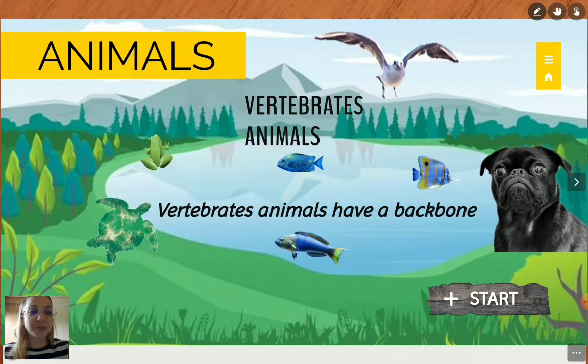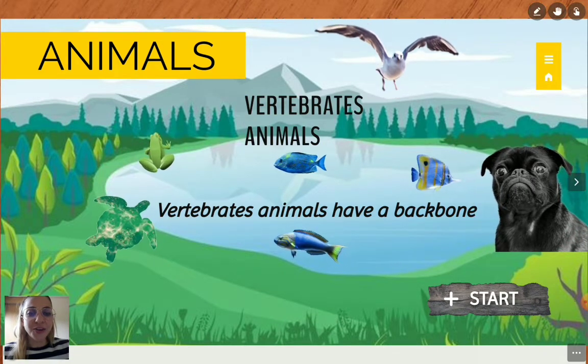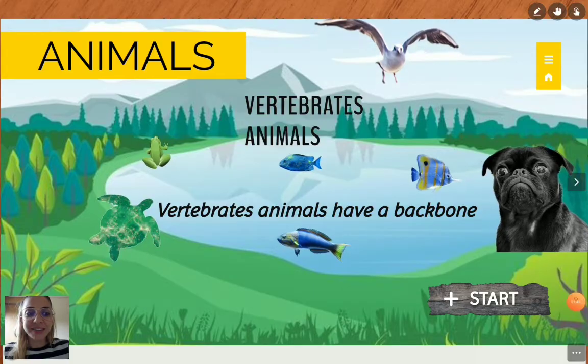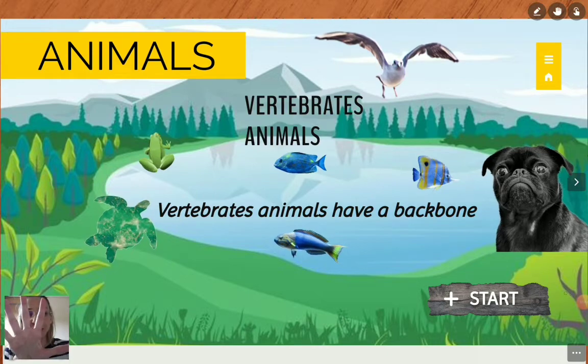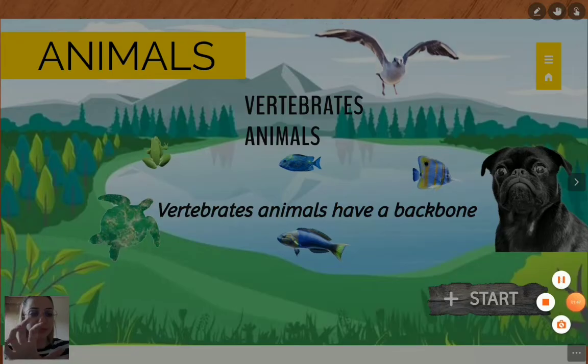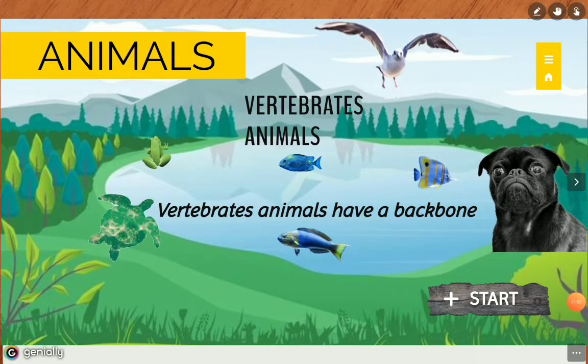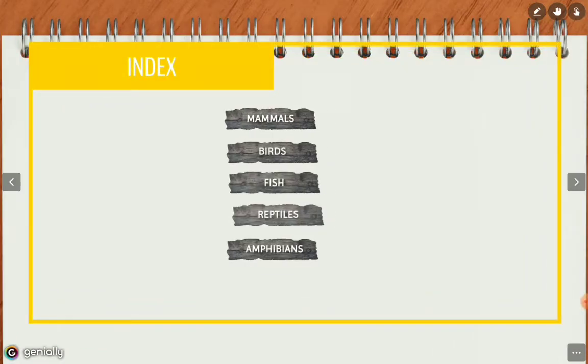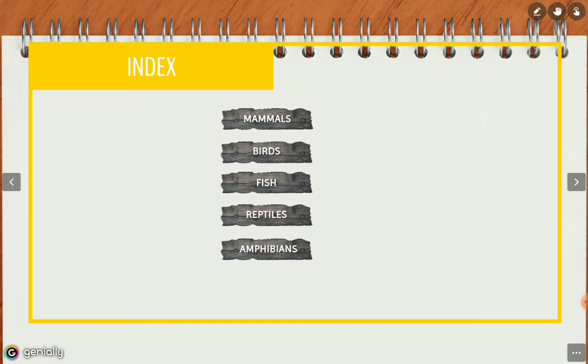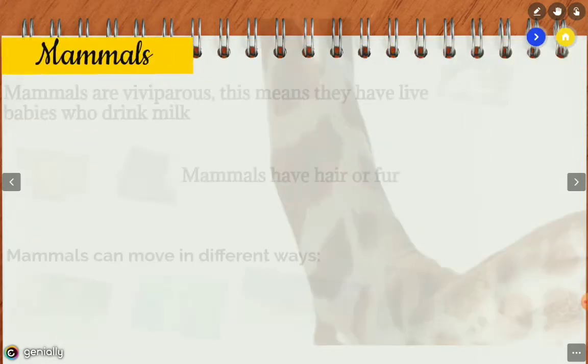So, are you ready? So let's go with the 5 groups. Well, here we have the 5 groups. We are going to start with mammals, birds, fish, reptiles, and amphibians. Okay, let's go with the first one.